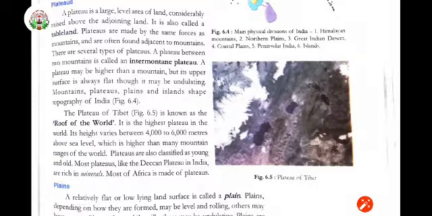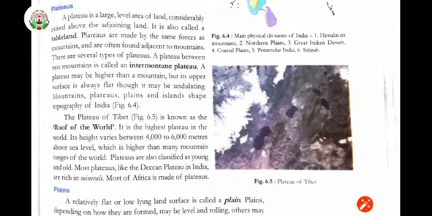Its height varies between 4,000 to 6,000 meters above sea level. Okay. So 4,000 to 6,000 meters, you can imagine how much height it has, which is higher than many mountain